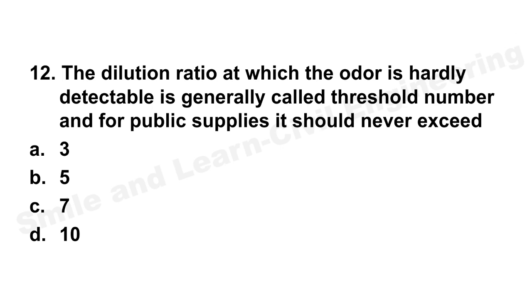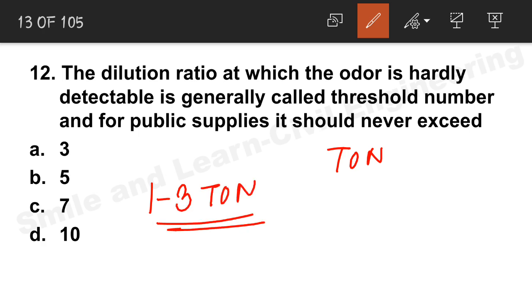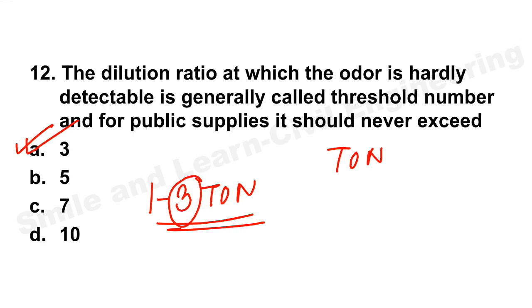The dilution ratio at which the odor is hardly detectable is generally called threshold number. That is, we know TON, threshold odor number, and for public supplies it should never exceed. So the TON value should remain within 1 to 3. This is the limit for odor. So the highest we will have is 3. So option A is the correct answer. Let's move on to the next question, number 13.